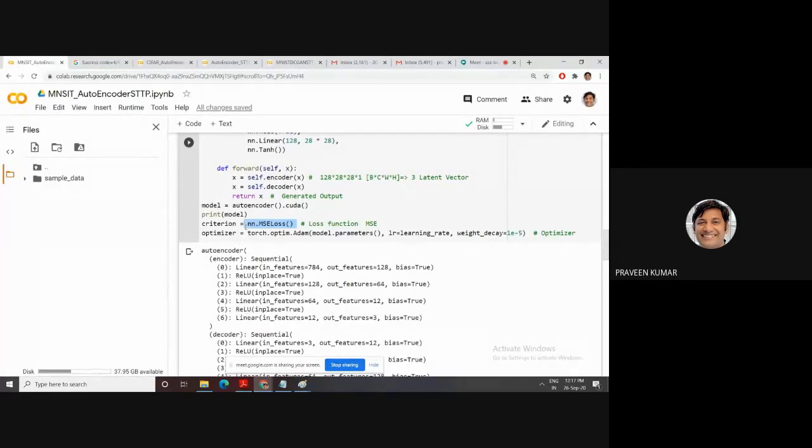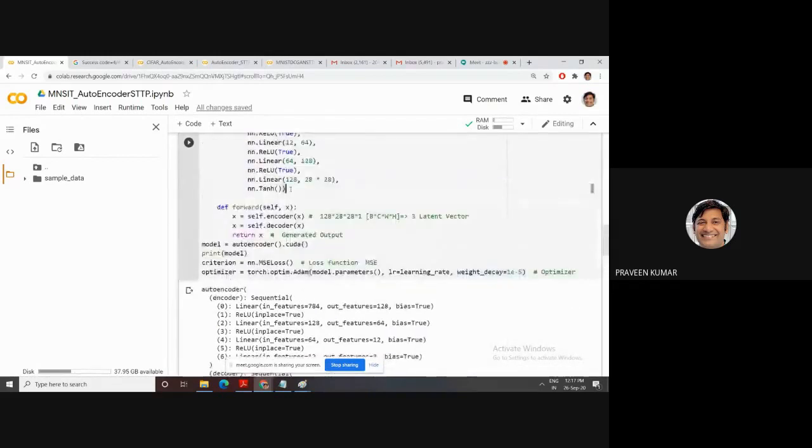We need the optimization concept like SGD, Adam. The widely used ones are Adam or SGD optimizer, or Adagrad is also used. So the optimization concept is available, torch.optim.Adam. Then the parameter, what is the optimizer? Your optimizer updates your weight and bias. If you are familiar with neural concepts, there are two main things, weight and bias. So we need to update them according to the loss function with the help of this optimizer. Optimizer is Adam. Parameter, then learning rate. The learning rate is 1e-3. Then weight decay. I'm not going into the internal concept of the Adam optimizer. This is the optimizer. So we run this.